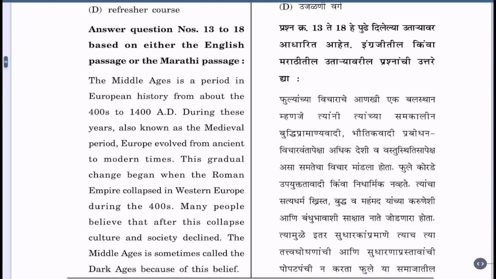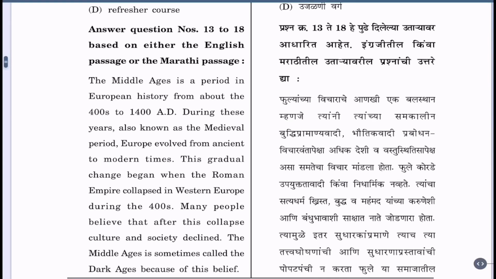Answer question numbers 13 to 18 based on either the English passage or the Marathi passage. The Middle Ages is a period in European history from about 400 to 1400 AD. During these years, also known as the medieval period, Europe evolved from ancient to modern times. This gradual change began when the Roman Empire collapsed in Western Europe during the 400s.